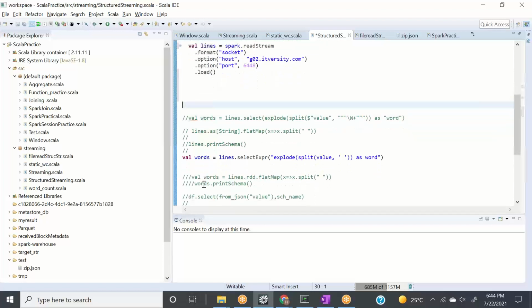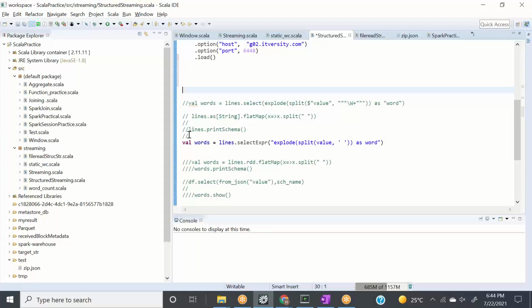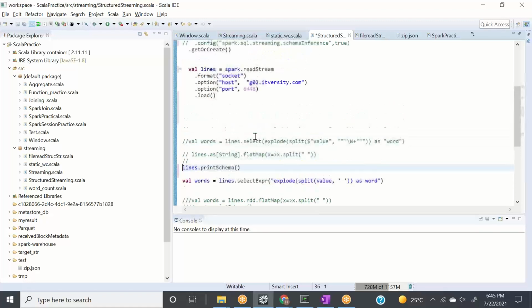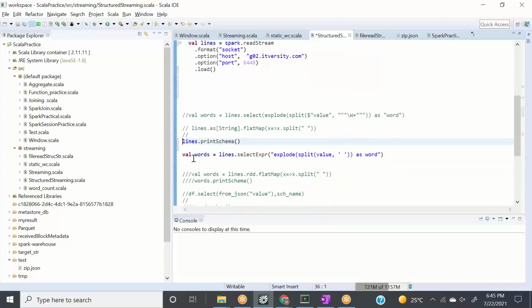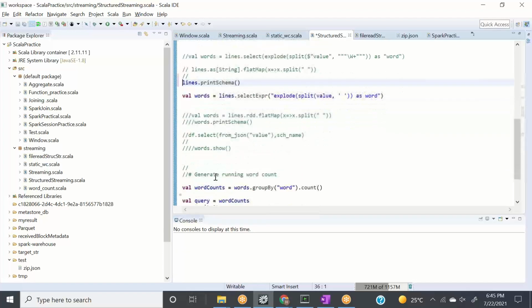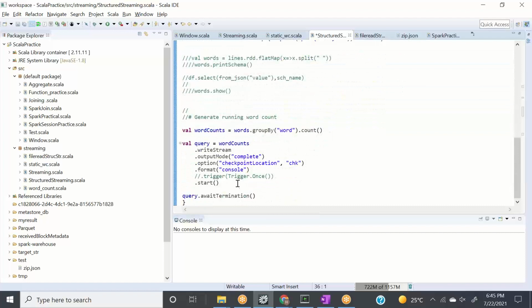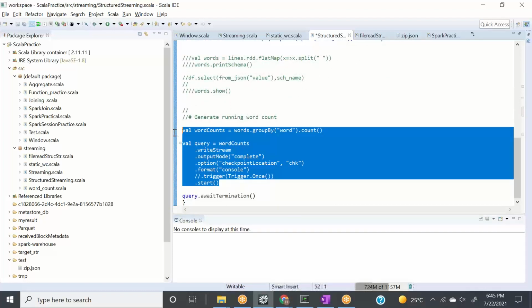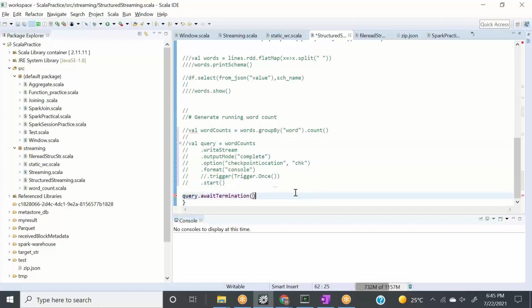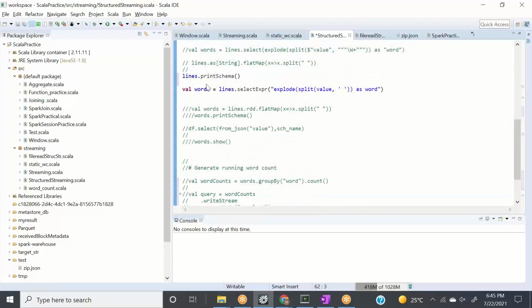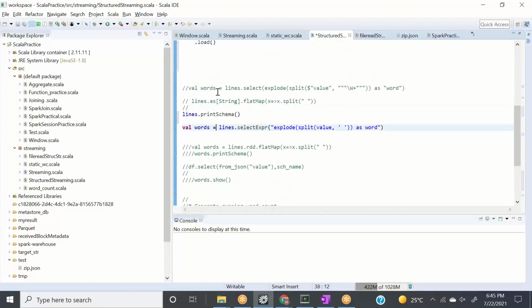So let's say, in fact, before we do it, let's do one thing. Let's see how lines look like. So let's comment this part. One second, let's comment this part as well for the time being, and let's comment this part as well. Let's see if that works. Okay, we just need to see how lines look like.